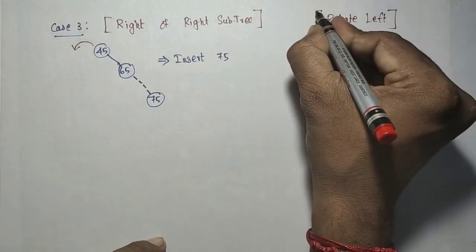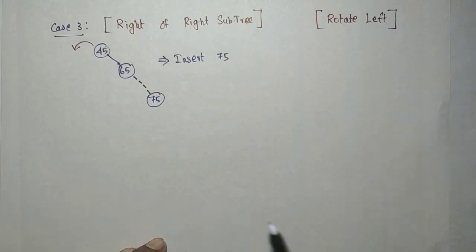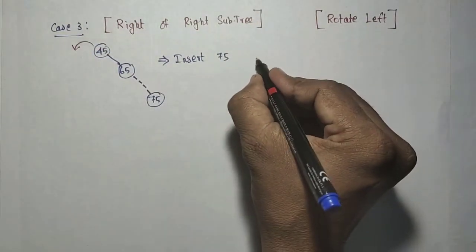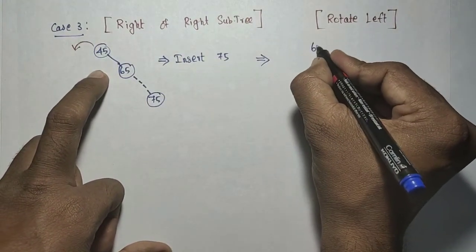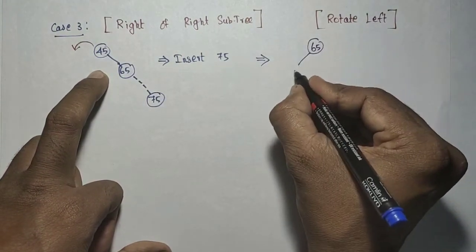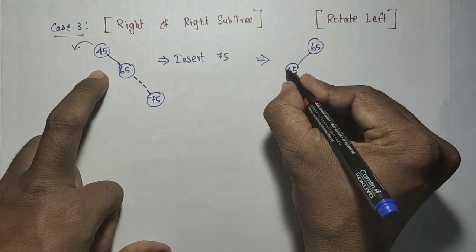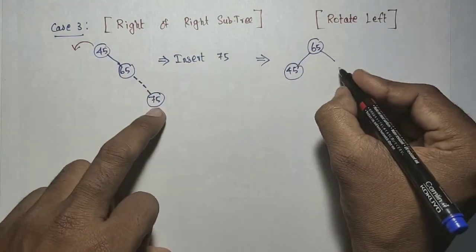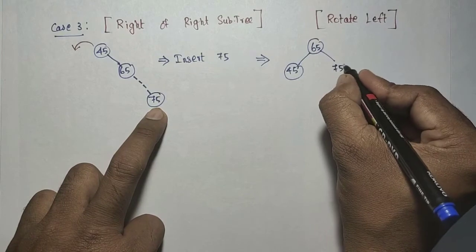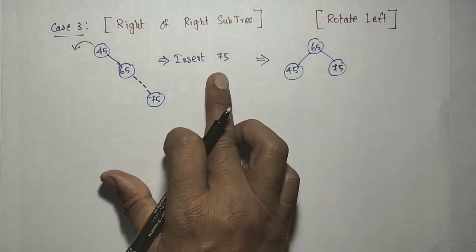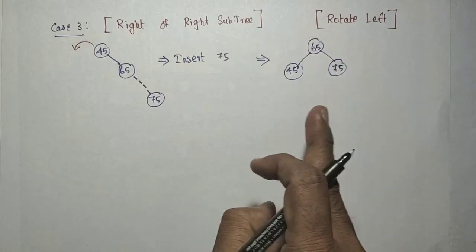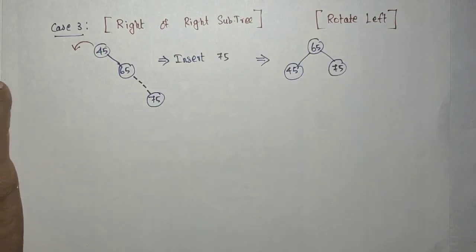The solution is rotate left. It means that after rotating, 65 will become the root, then 45 and then 75. So this tree will become this one. By the insertion time itself, it gets balanced.